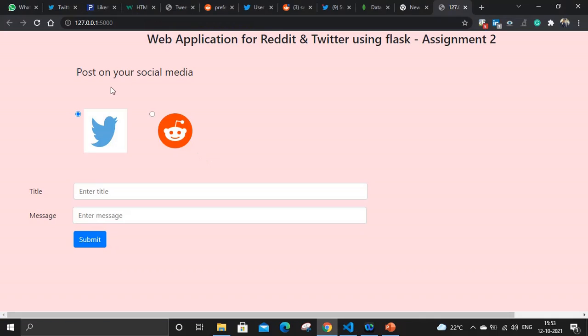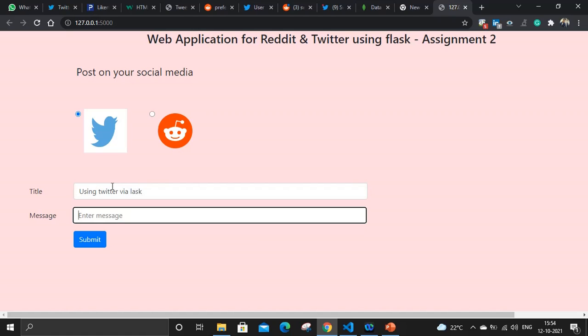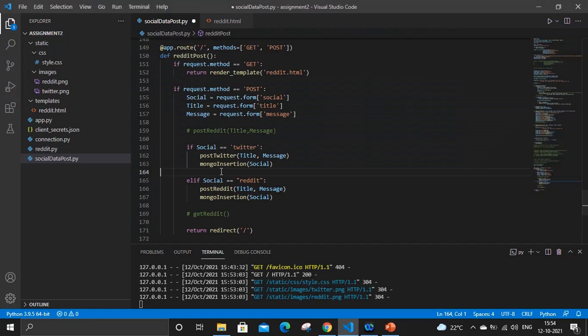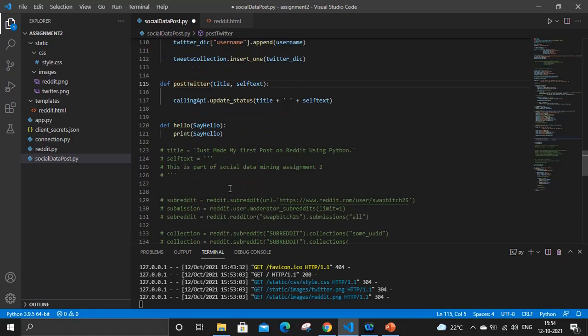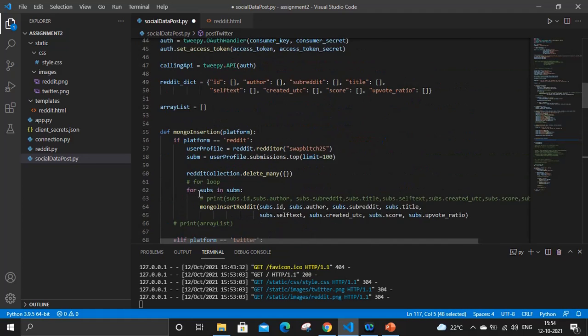Let me show you. Right now I am making a request for Twitter. Here I am entering the message: using Flask, and the message is hello world. Here is the code written for Twitter. First of all, it is going to call the post Twitter function, where I am calling the Tweepy API, that is, API.update_status. This API setup has been made earlier.